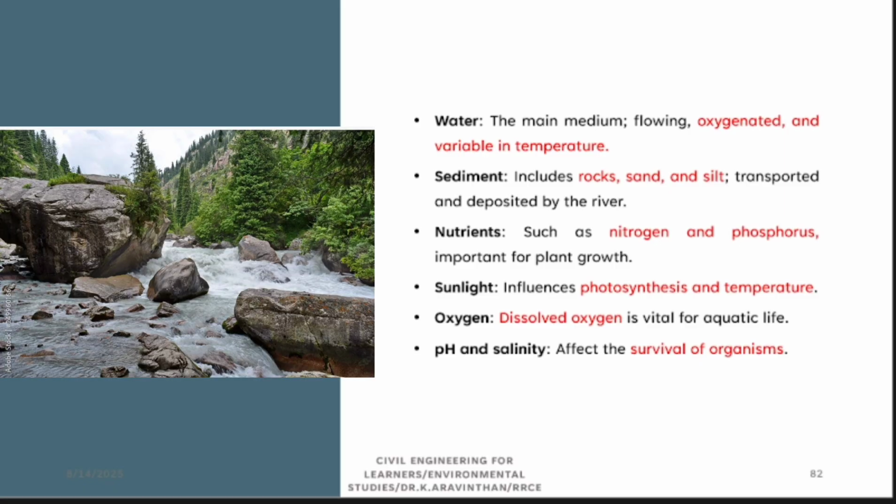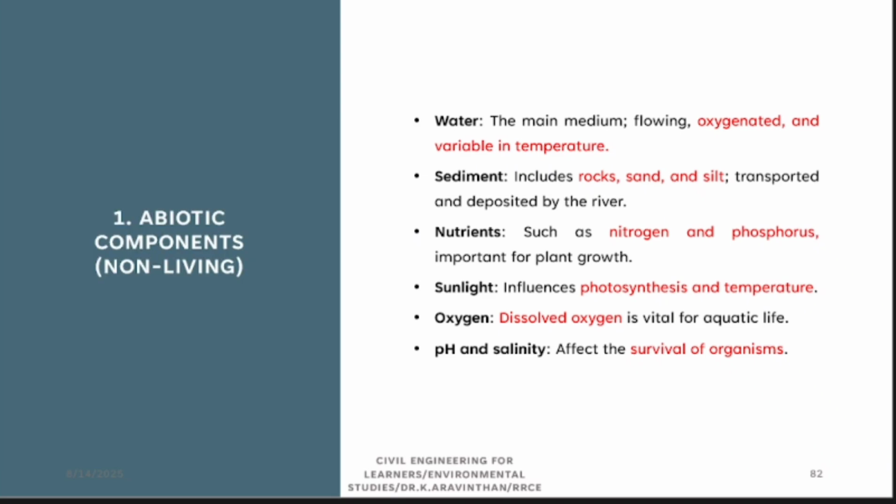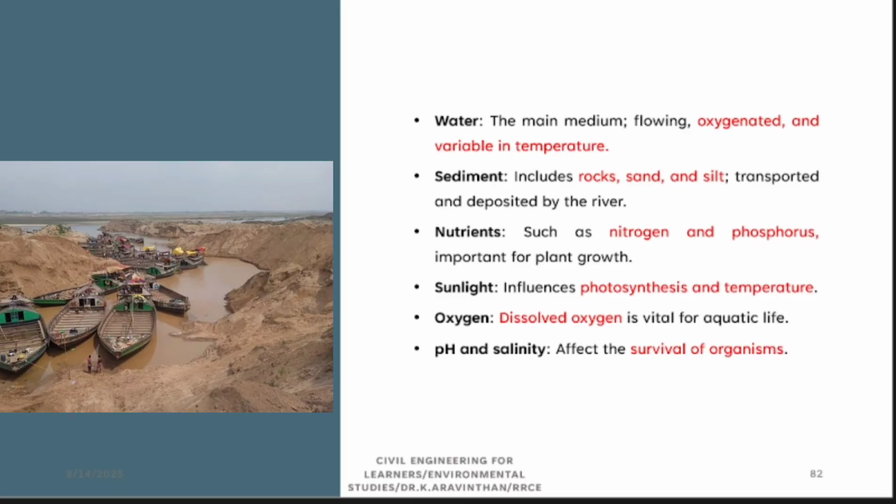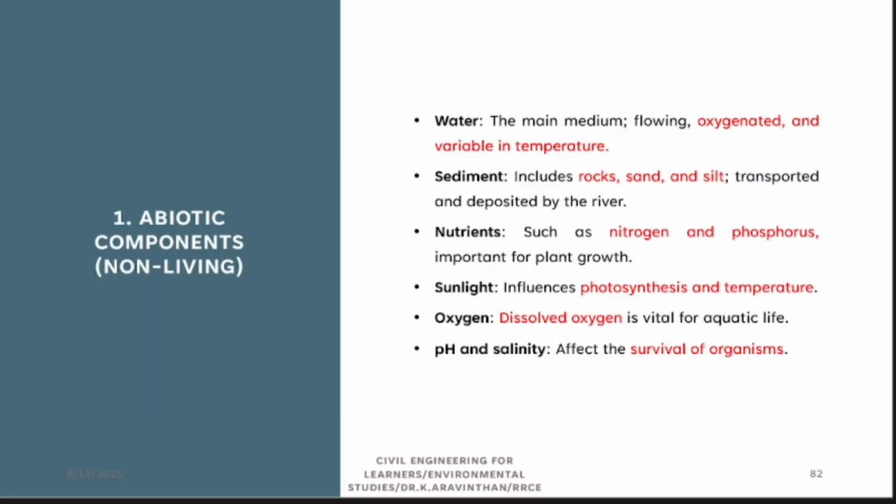Origin, Kashmir. Wherever the river is there, can you see large boulders, large stones will be there. If you visit near the seashore, can you see large boulders in the seashore? Only small silt and sand you can find. Why? Because the larger stone is slowly eroded and has become small silt or sand. That is why it is called sediment. At the origin zone it will be in rock and at the end zone it will be in the form of silt.